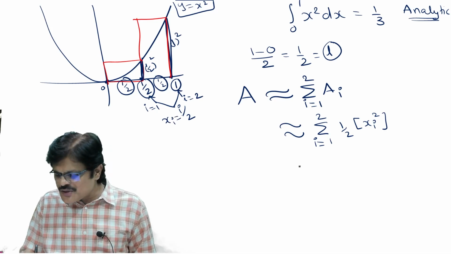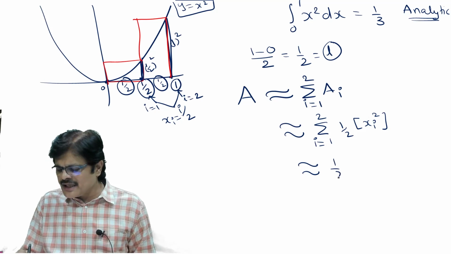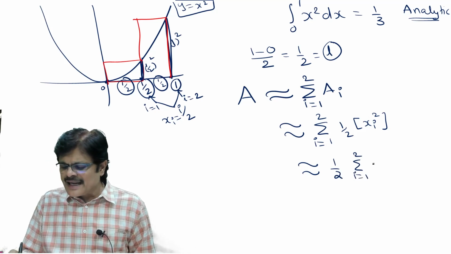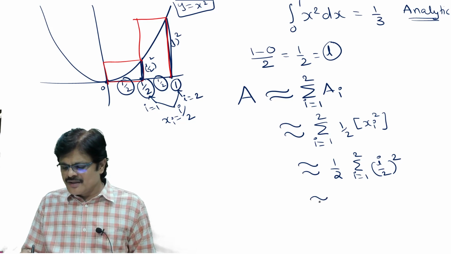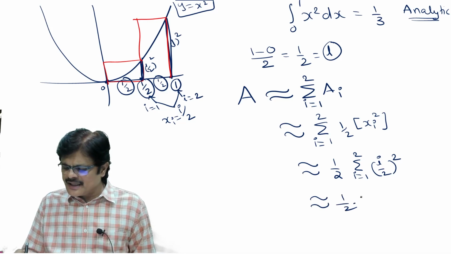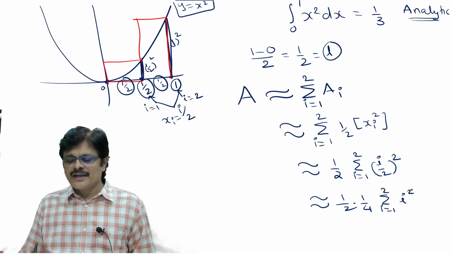So what happens to this? You can take 1 by 2 outside, sum over i equals 1 to 2, of i by 2 whole square, because xi is i by 2. So this would be 1 by 2. See, 2 square means 4, that also you can take outside, 1 by 4, sigma i equals 1 to 2 of i square.